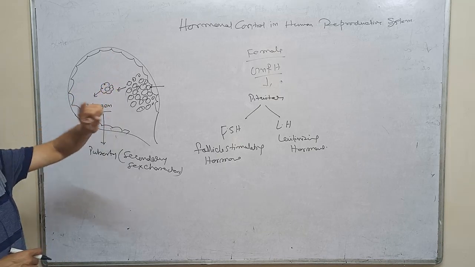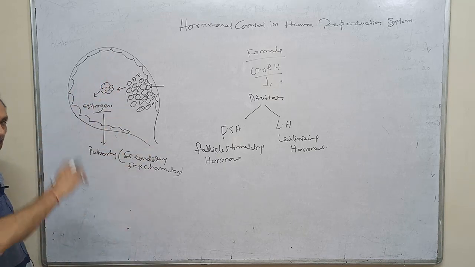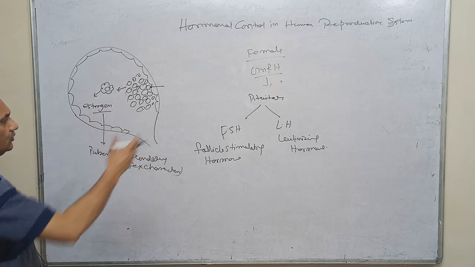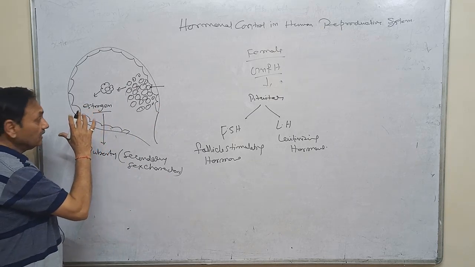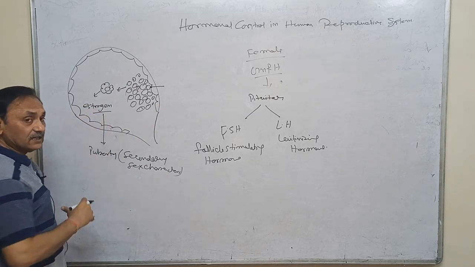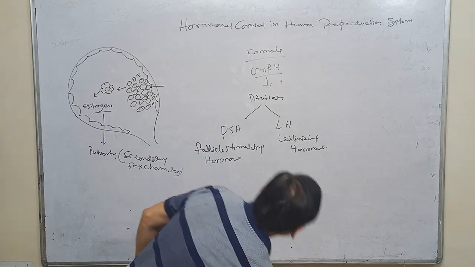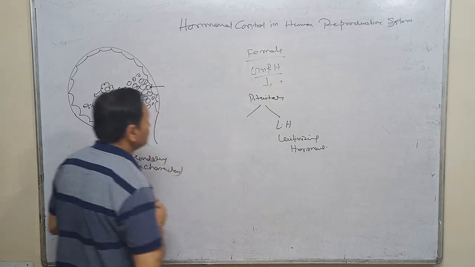What happens during the menstrual cycle we will discuss. What will be the action of these particular hormones in the menstrual cycle we will discuss. We are just discussing how these hormones act. This is the estrogen. Secondly, this estrogen also acts upon the endometrial lining of the uterus.